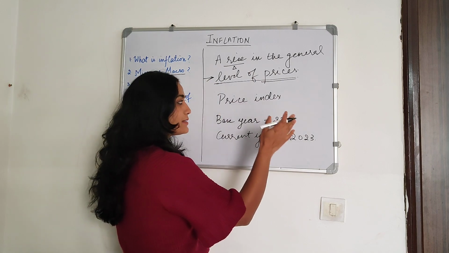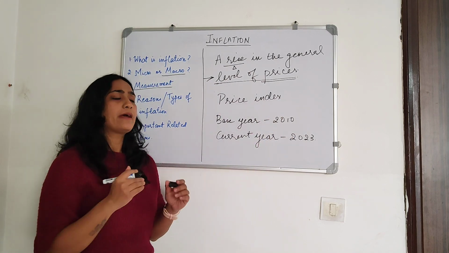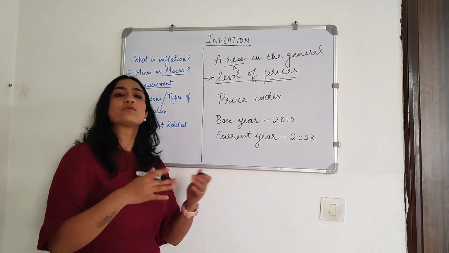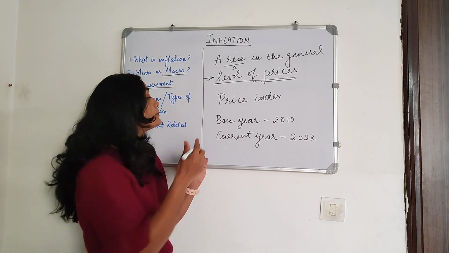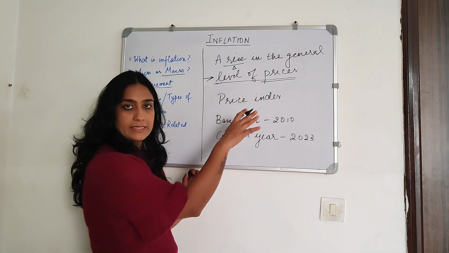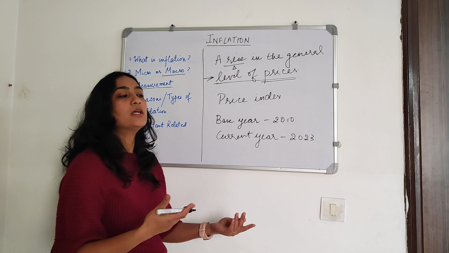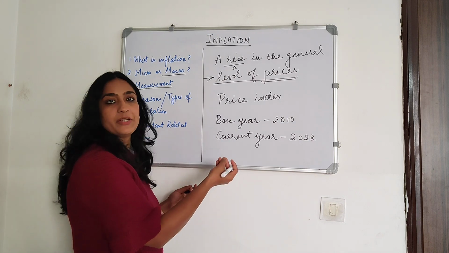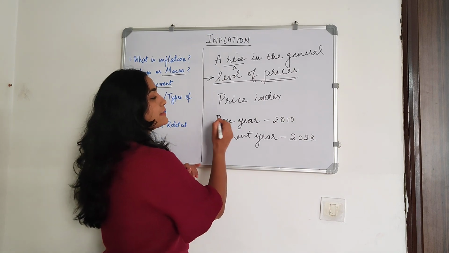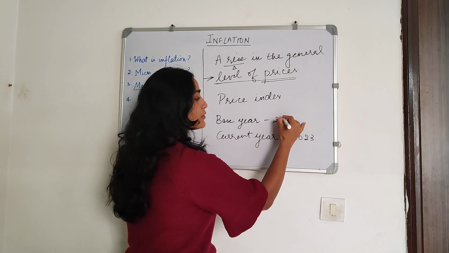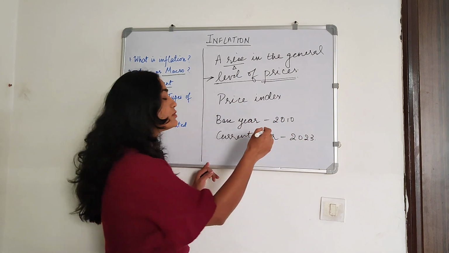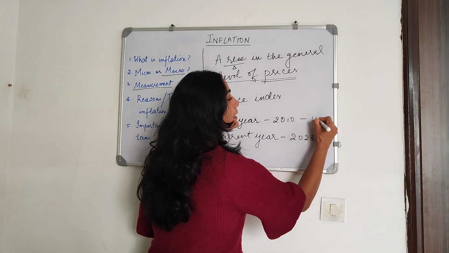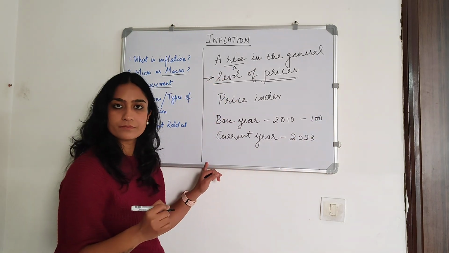Then any price index, whichever formula you use, there are multiple available depending on the pros and cons of whichever you want to consider. I'll not get into the details of that, it requires another video. Okay. So the base year, if it is 2010, then any price index that you use will set the price in the base year as 100.